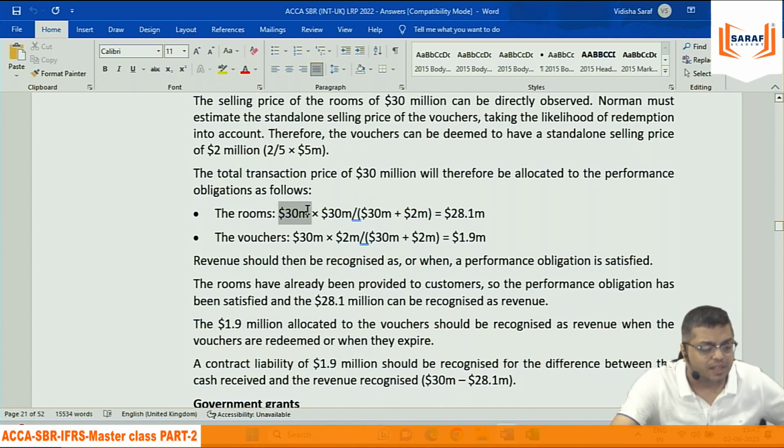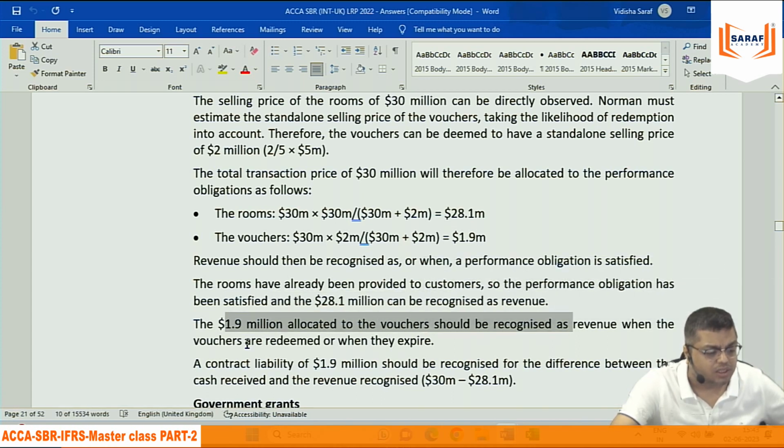They are just assuming when we have received 30 million, so 30 million में 28.1 million relating to rooms and 1.9 million relating to vouchers. So revenue then performance obligation, the rooms have been already given, so 28.1 million revenue, 1.9 million allocated to vouchers. So when they expire, a contract of 1.9 million is recognized between the cash received and revenue. This will be a contract liability.